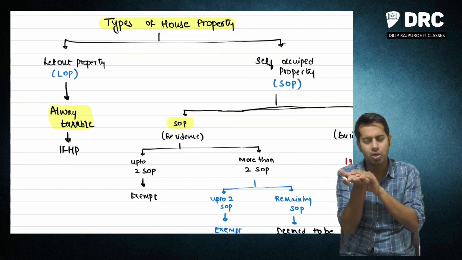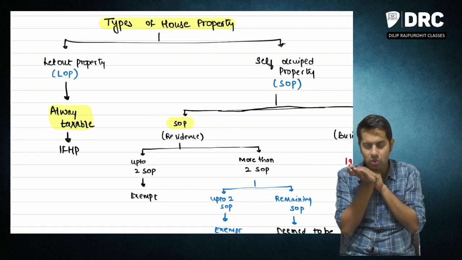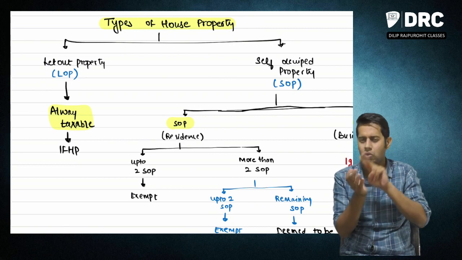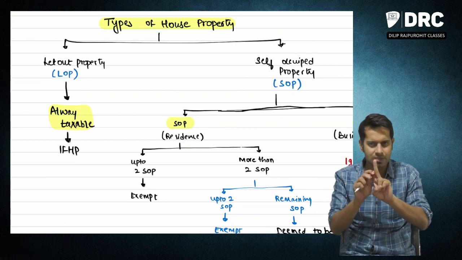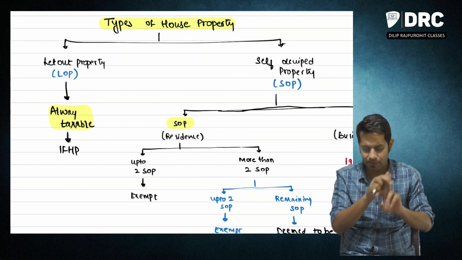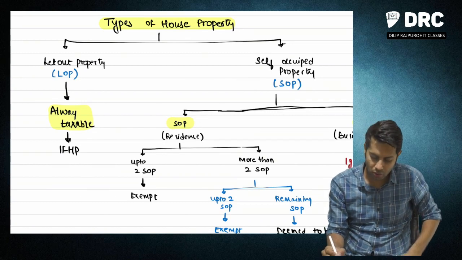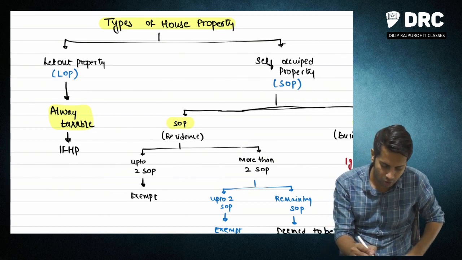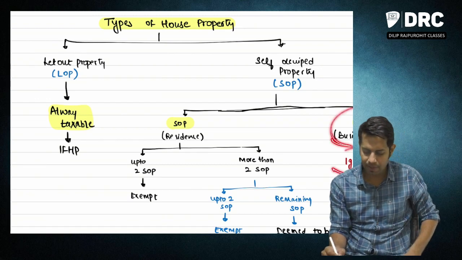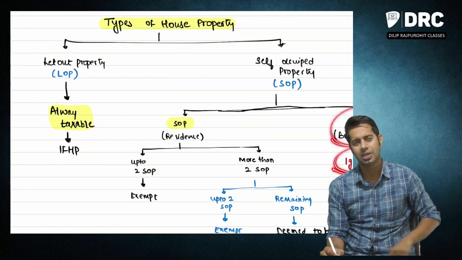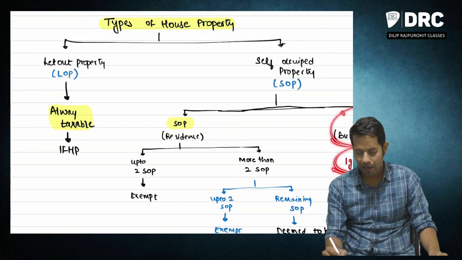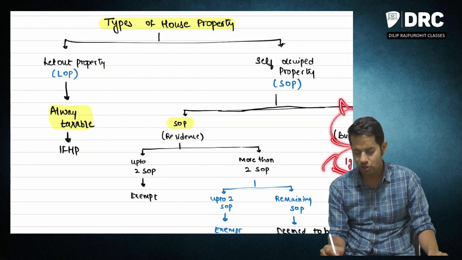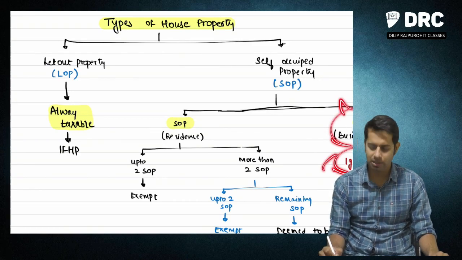So, if I am an owner of a house property, I can use that house property for two purposes. One is for my business purpose, one is for my residence purpose. If I am using a house property for my business purpose, then income tax law says ignore it. I don't want to tax you on this house property.